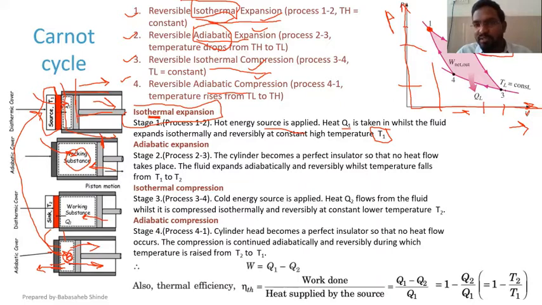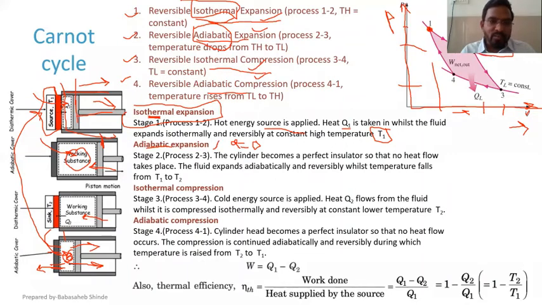Now 2 to 3 is also expansion, but that is adiabatic. Adiabatic in the sense Q is equal to 0. During the process there isn't any heat interaction, heat is not entering the system, heat is not leaving the system. So the second stage is adiabatic expansion.